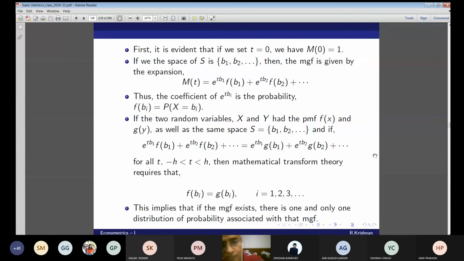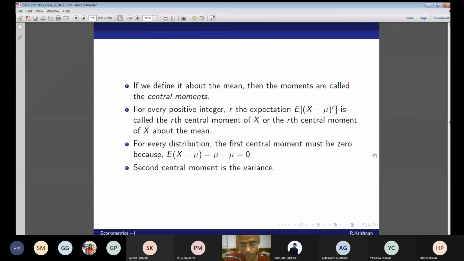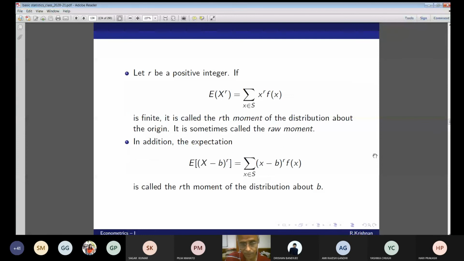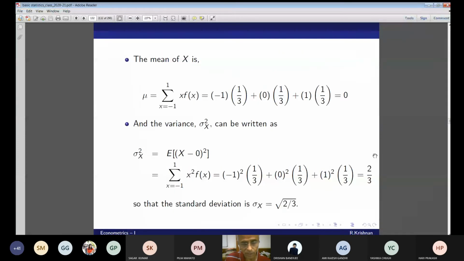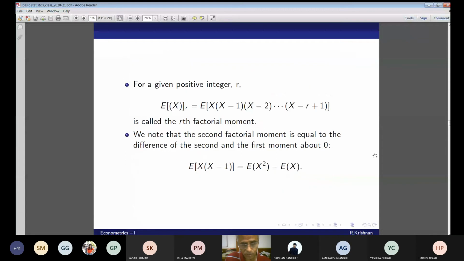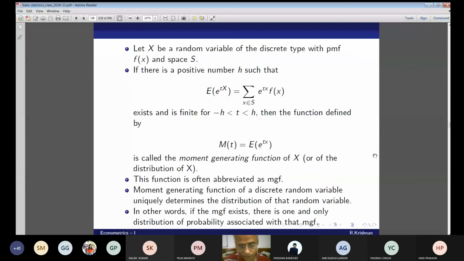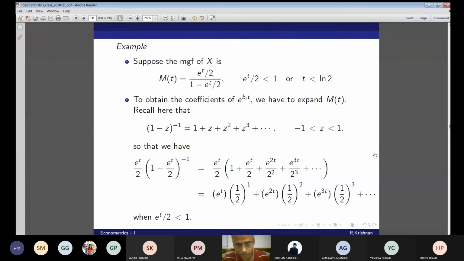If the two random variables X and Y have the PMFs f(x) and g(y), now this is exactly the reason why I'm telling you this particular property: if the MGF exists, then there is one and only one distribution of probability associated with that MGF. Look at this property.